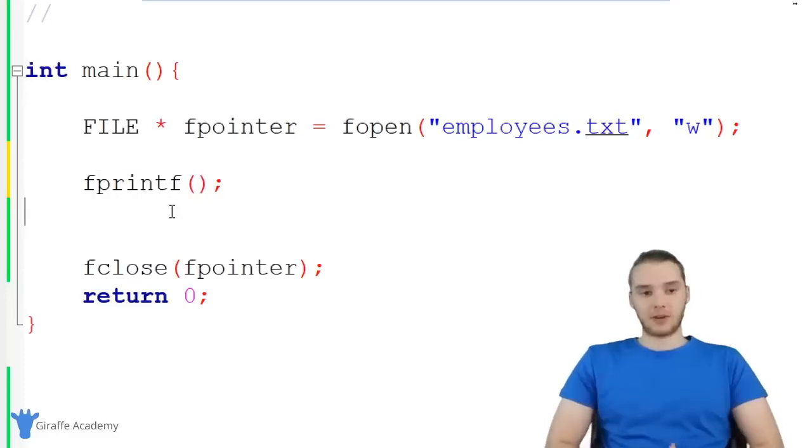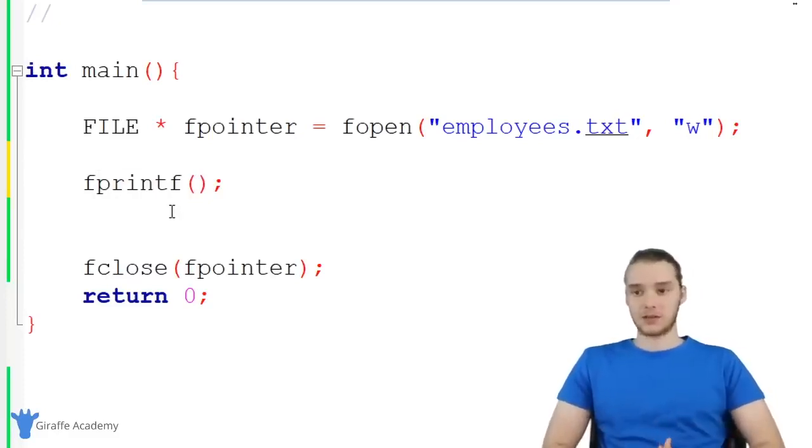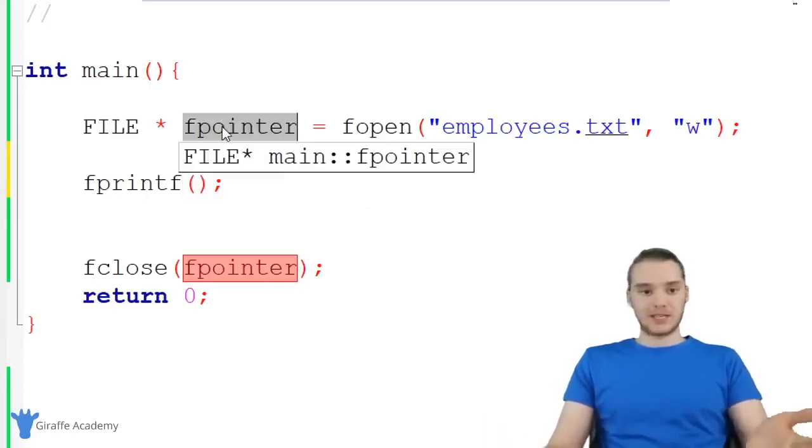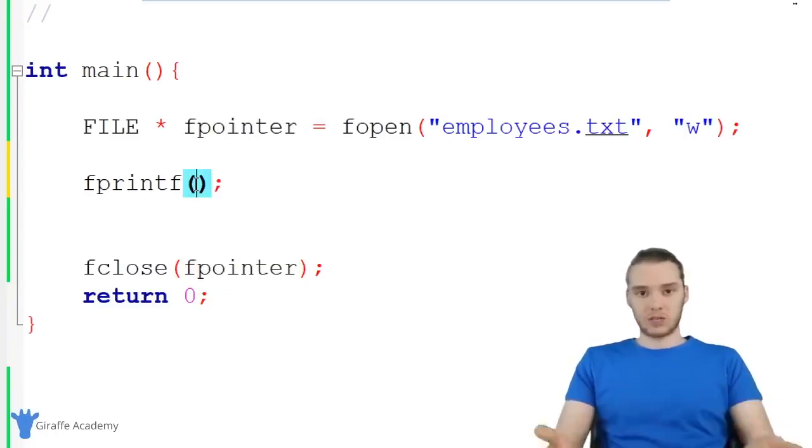So if you've used the printf function, and if you're following along with this course, we've been using it throughout the entire course. The printf function basically allows you to print information out onto the console window. fprintf is going to allow us to essentially just write information to a file. I need to give this a couple parameters. The first one is going to be this file pointer. In other words, I need to tell this function what it should be writing to.